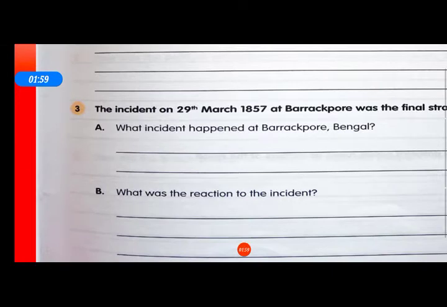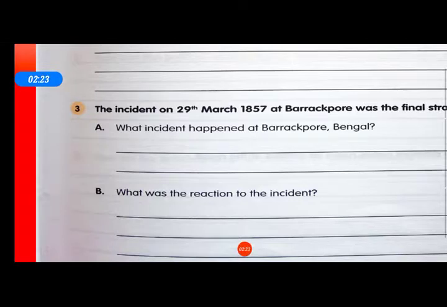The third one: the incident on 29th March 1857 at Barrackpore was the final straw that triggered the rebellion. What incident happened at Barrackpore, Bengal? A sepoy refused to use the greased cartridge and attacked his senior officer.